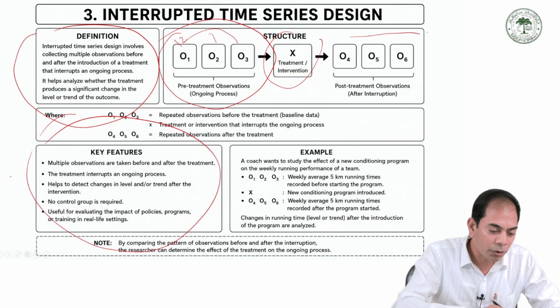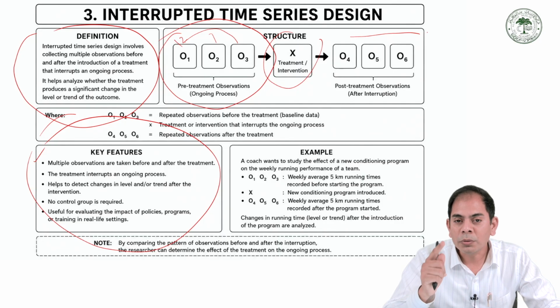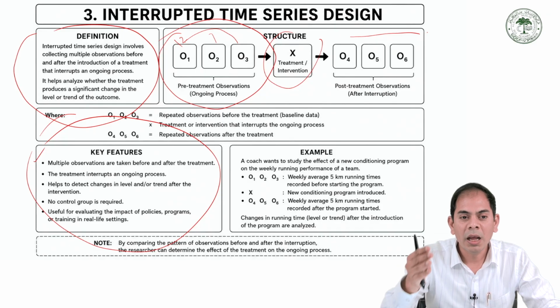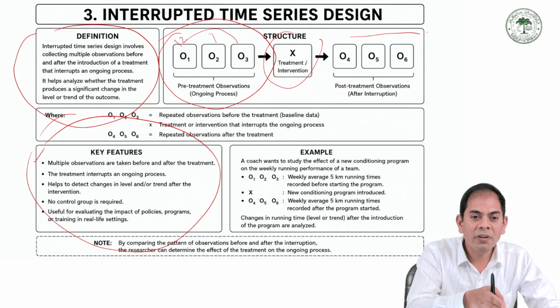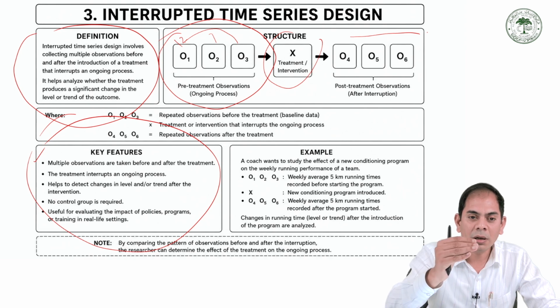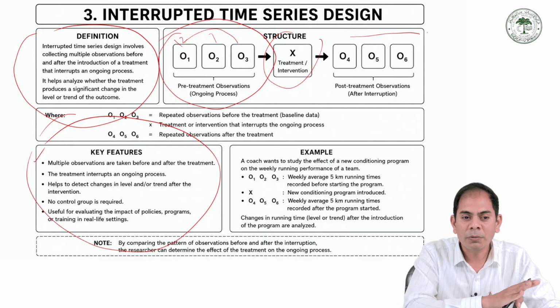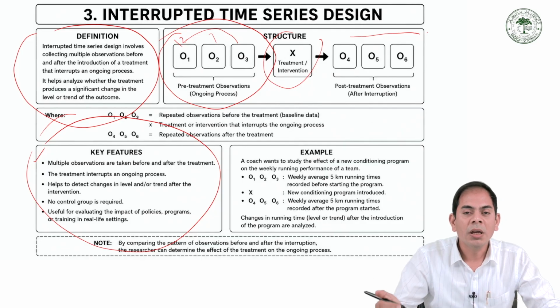Recording multiple observations before and after the treatment is a very key feature. Second, the treatment interrupts an ongoing process. Through the treatment, we find the interruption in the ongoing process to find out the effect of the treatment. We detect changes in level or trend after the intervention: how much the level changes, or what kind of trend. No control group is required in this type of study, and it is very useful for evaluating the impact of policies, programs, and training in real life settings.